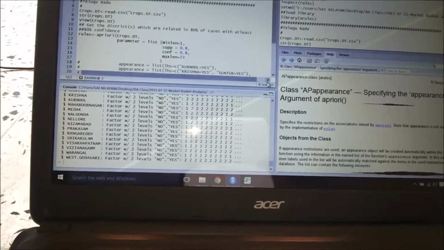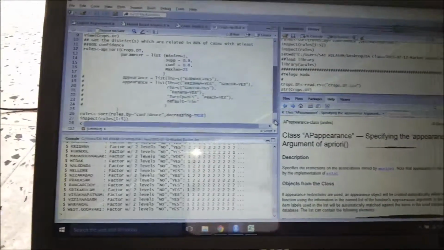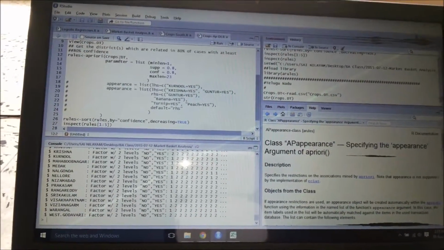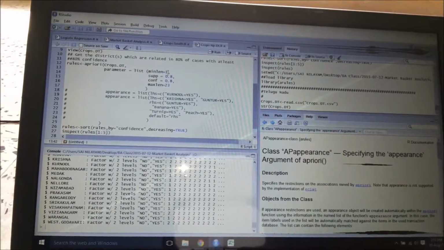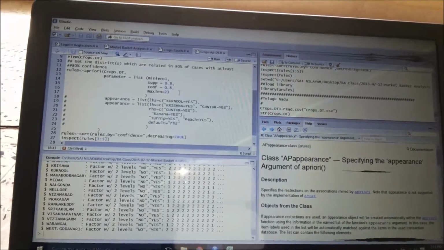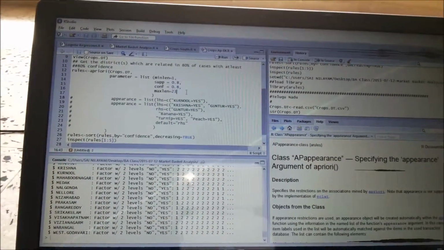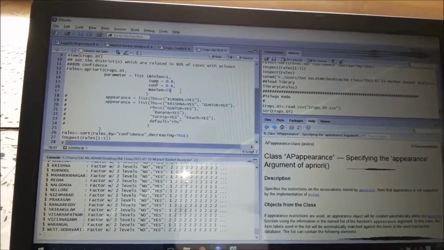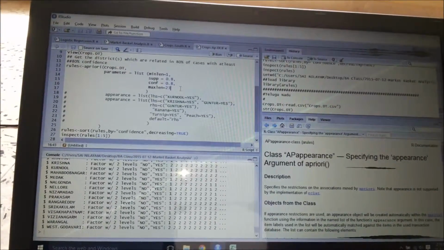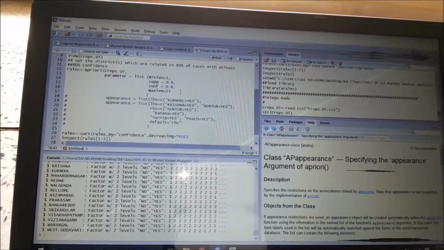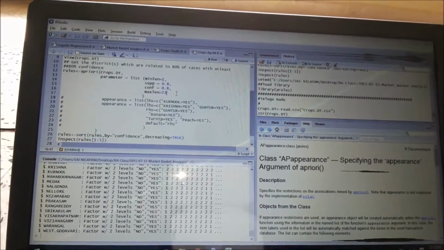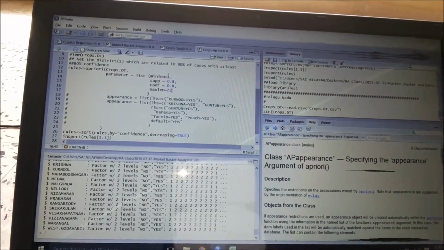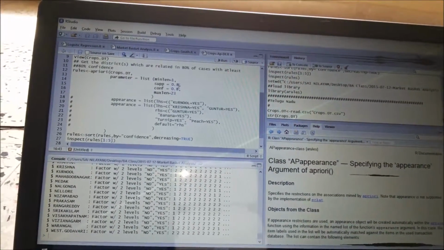Now I have used the Apriori algorithm for crops.dt, and I have given a minimum length of 1 and a maximum length of 23. That means I wanted all the 23 districts to be considered as sets of ones, twos or threes. I want to understand whether one district's crops are affecting other districts' crops, or whether a group of two districts' crops or three districts' crops are affecting a fourth district's crops. So for that I have given 1 to 23, and I gave support as 0.8.